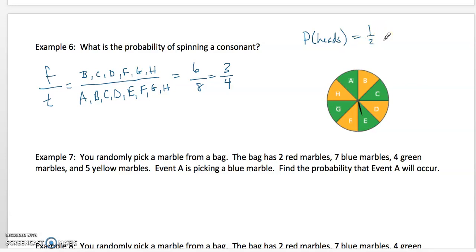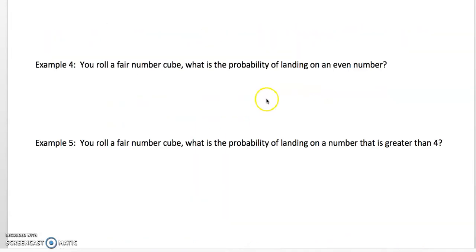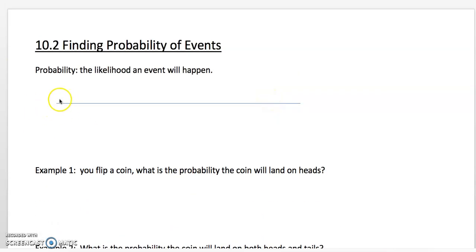There's a possibility that you flip that coin 12 times and it lands on tails every single time, right? But if you look at something like 3/4, the probability of something is 3/4. Well, if we go up here to this, remember we had a 0 up here. This was 1, and this was 1/2. Well, 3/4 is right here. So that means on this scale here, this thing that's 3/4 has a greater chance of happening than not happening, right? So it's almost going to probably happen.